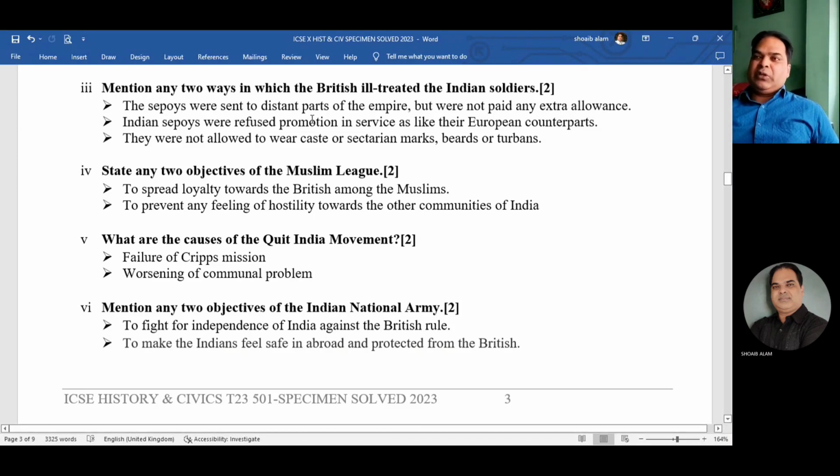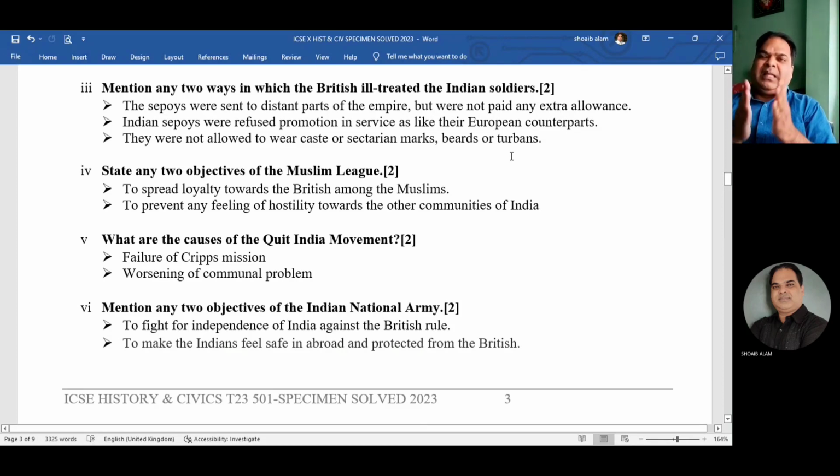The sepoys were sent to distant parts of the empire but were not paid any extra allowances. That means extra bhatta was not given. Indian sepoys were refused promotion. That means there was very low prospect of promotion. They could hardly reach up to the post of subedar. Okay. Then the third point I mentioned over here is they were not allowed to wear caste or sectarian marks, beards, or turbans. Okay. Religious and sectarian marks were not allowed.